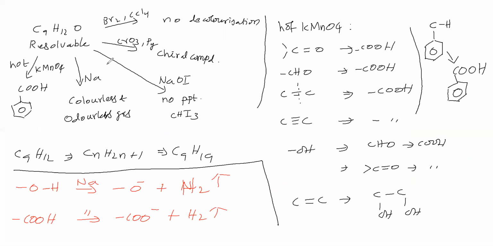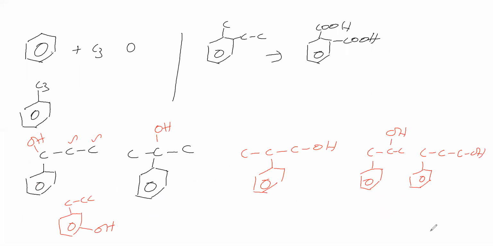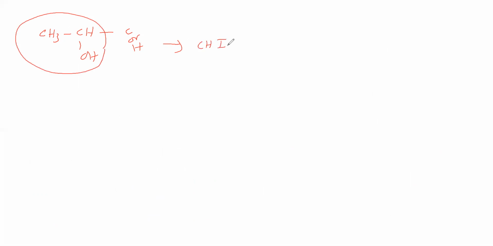Now, with sodium hypoiodide, no precipitate of iodoform. Iodoform means what? When is iodoform possible, that we'll see. If the compound has a group like this, where carbon or hydrogen can be there, anything, then we will get iodoform with NaOI.